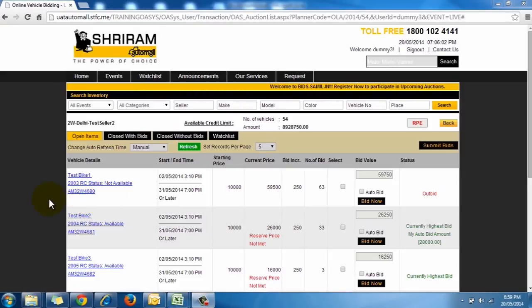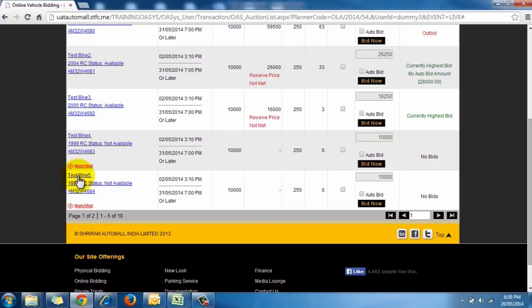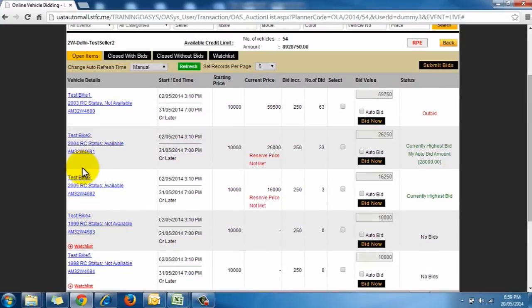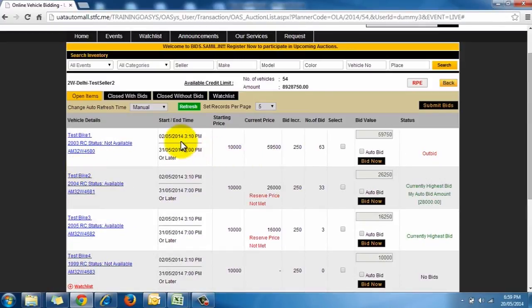Through the Watchlist tab, you can add a vehicle to your watch list, which is exactly like adding a product to a shopping cart. Once the bidding closes on a particular vehicle, it moves to the Closed with Bids section. To take a look at those vehicles, simply click on the Closed with Bids tab.